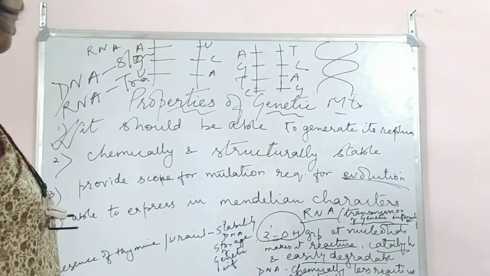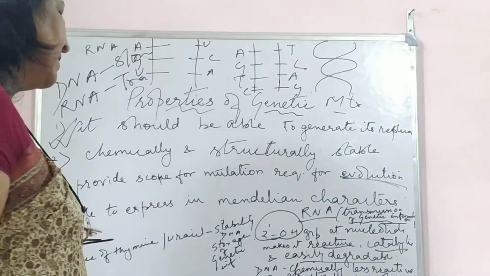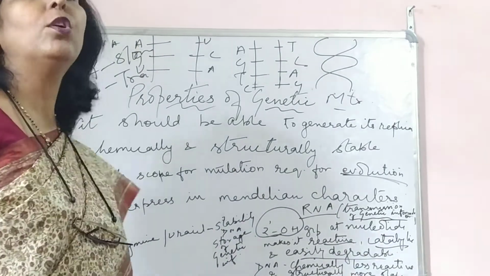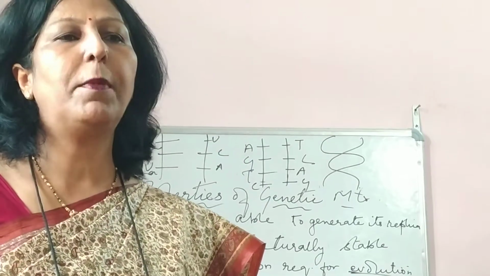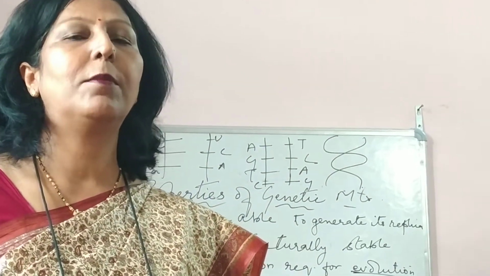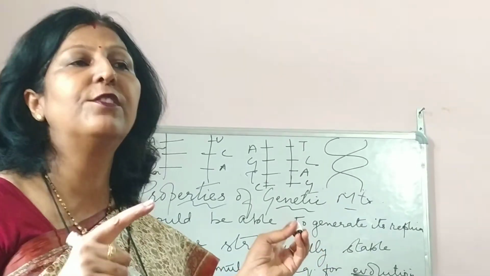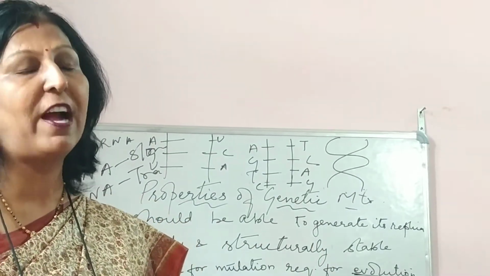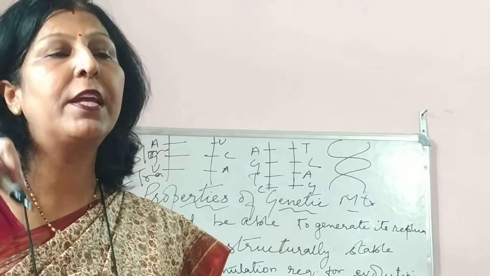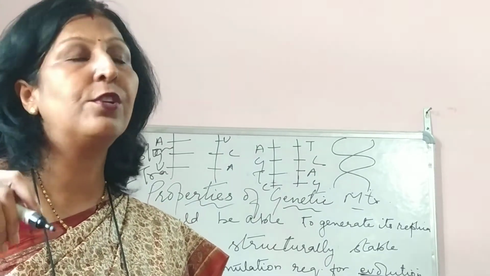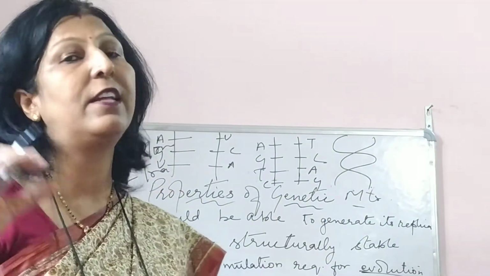Now, able to express in Mendelian characters. Yes, both RNA and DNA, when we talk about Mendelian characters, when we talked about genes, chromosomes and factors, there is something which acts as the transmission and storage of genetic information.